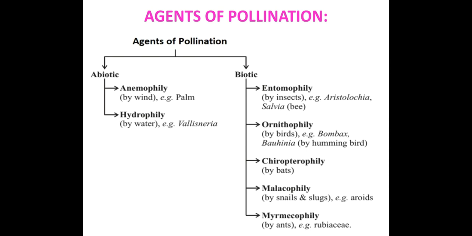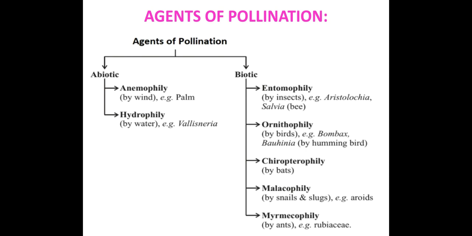Abiotic agents are of two types: anemophily and hydrophily. What is anemophily and hydrophily? Anemophily is the pollination happening by wind. Hydrophily is pollination happening by water. An example for anemophily is palm, and for hydrophily is Vallisneria.